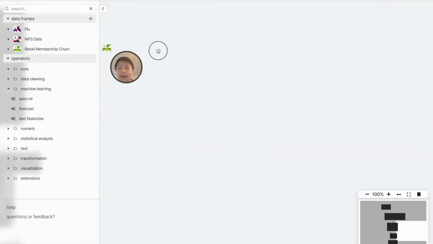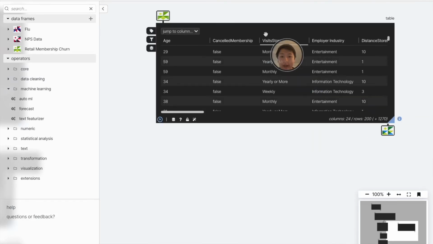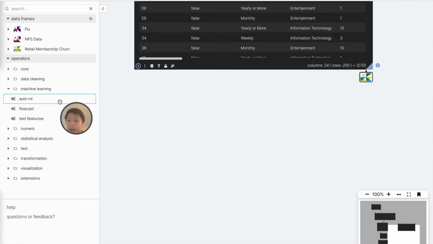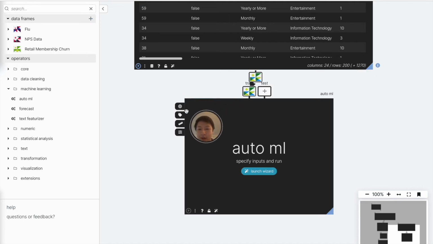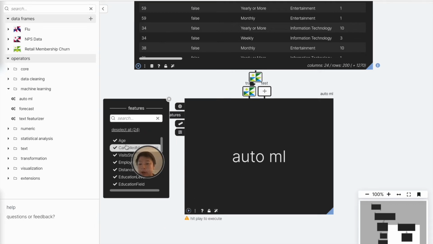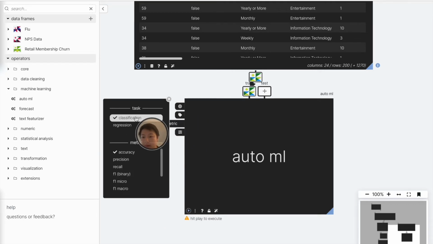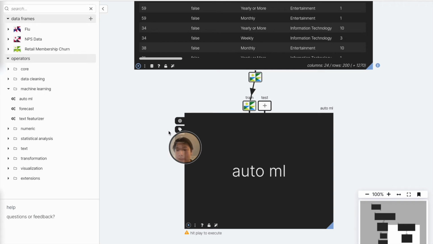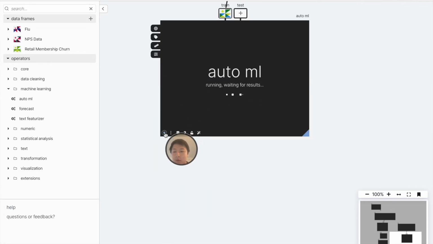Next, we can take a look at an example where we're trying to predict churn. Our key variable is whether they cancel a membership or not. And we have some demographic attributes as well as some characteristics of the store and customer relationships. Here, what we can do is create a prediction of whether they churn or not, targeting that cancellation membership variable, selecting all the features that we care about, identifying correctly that it's a classification task. And again, we'll talk about these metrics in more detail in a subsequent video about selecting the correct metric to optimize for in this classification task. And then running this model.